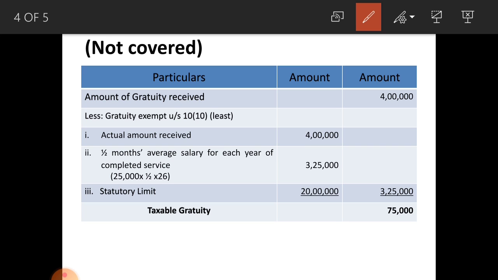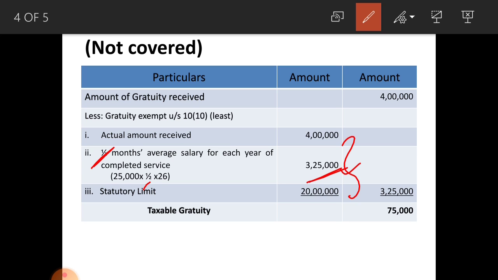Monthly average salary 25,000 into half into 26 amounts to 3,25,000. If you are considering him as covered under Payment of Gratuity Act, this will be 15 days salary, that is you have to consider 15 divided by 26, but it is not covered, so half month's salary. Next, statutory limit 20 lakhs, whichever is less you have to consider.